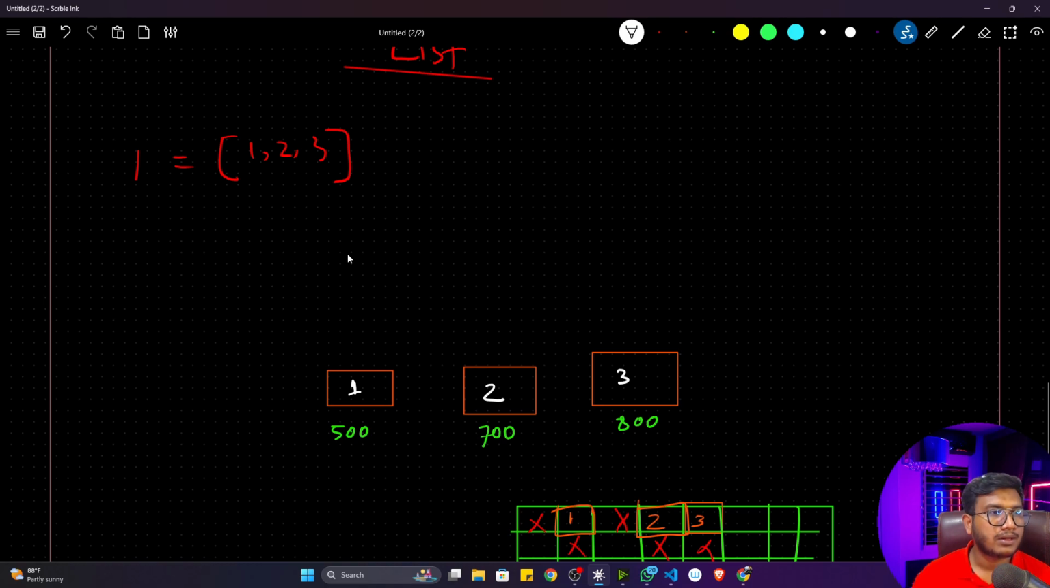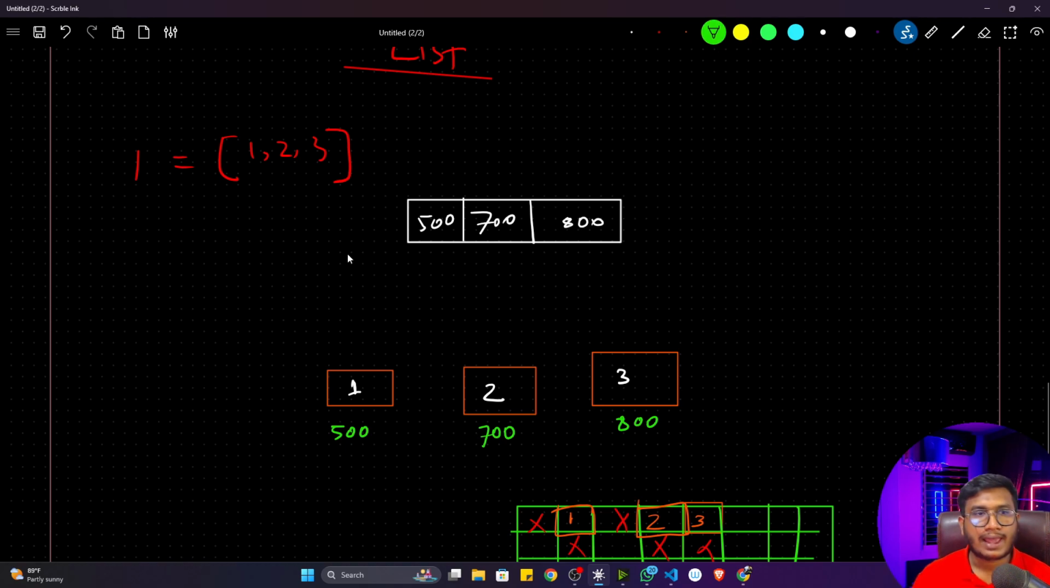Now, you can see the size of this particular list is 3. So it will create 3 blocks. Inside these three blocks, it will store the address of each item. The first item address is 500, the second item address is 700, and the third item address is 800. And these blocks will also have some addresses. Let's say the addresses are 1001, 1002 and 1003.